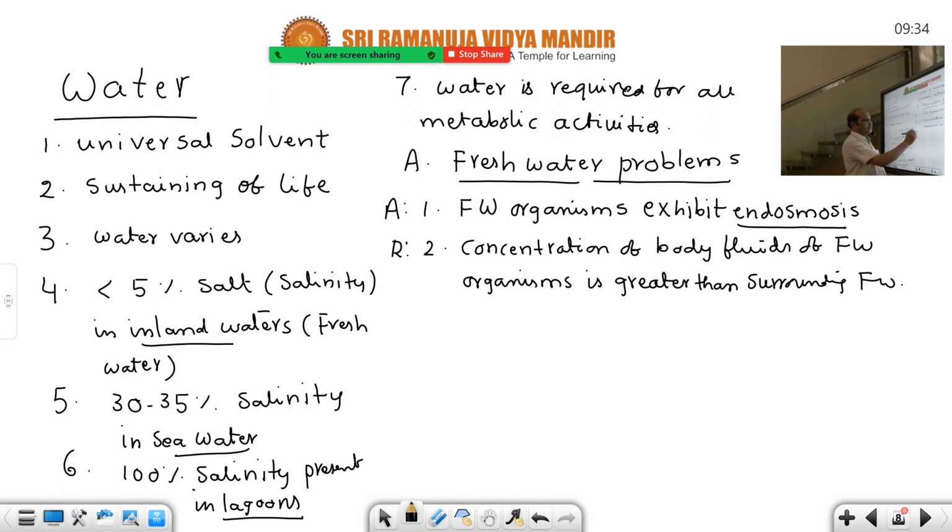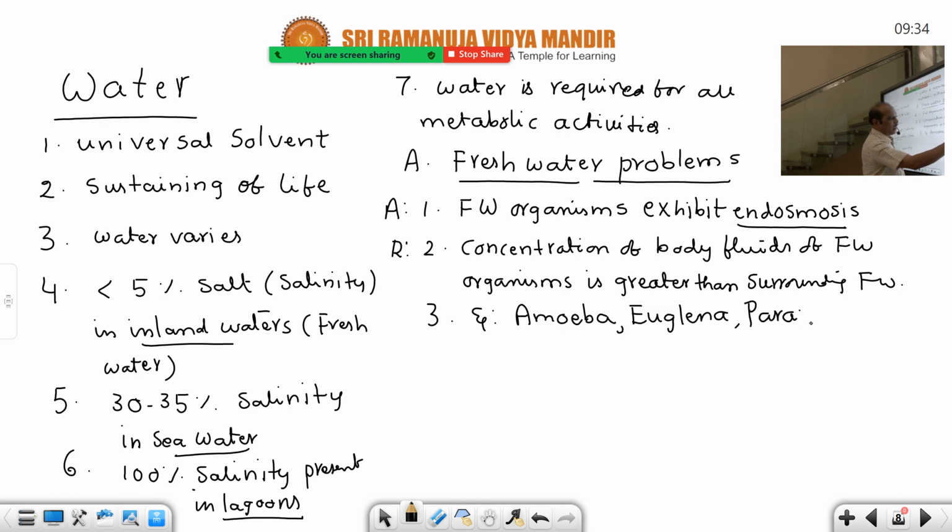For example, first example, you take amoeba. Amoeba is freshwater. Not only amoeba, euglena. In locomotion and reproduction, euglena and paramecium diagrams we have also drawn very nicely. I think they might have been practiced by this time, these two diagrams, euglena and paramecium. So these three are freshwater protozoans. All these three have to eliminate the excess water, because there is a continuous flow of water into the body from surrounding freshwater reservoirs, freshwater bodies.